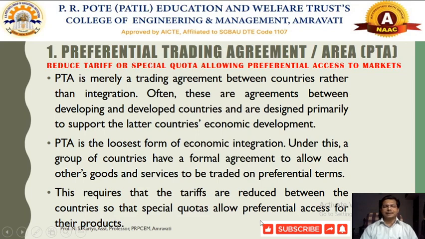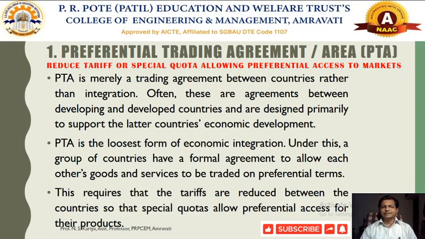For example, a trade agreement between India and Sri Lanka would be a preferential trade agreement, because two neighboring nations are conducting international trade on a preferential basis so as to promote trade between them. Even India and the US could have a preferential trade agreement.